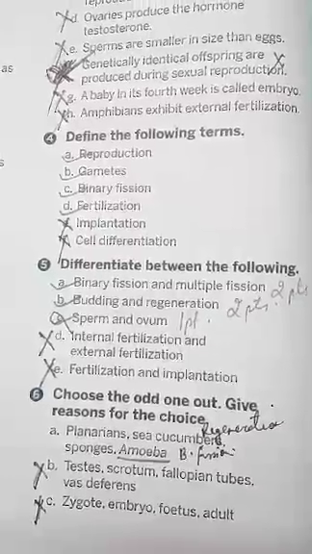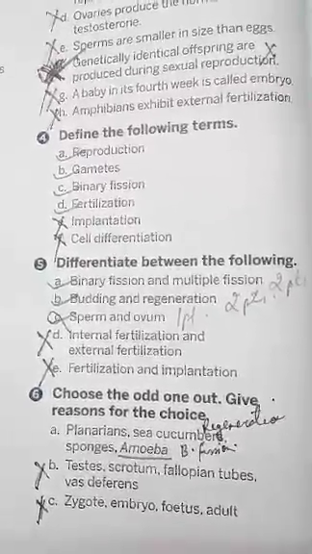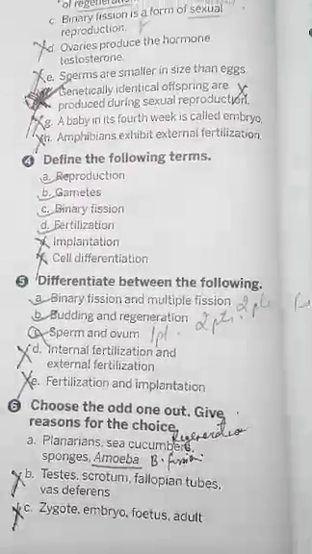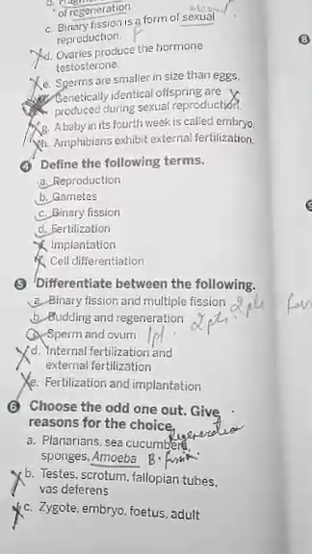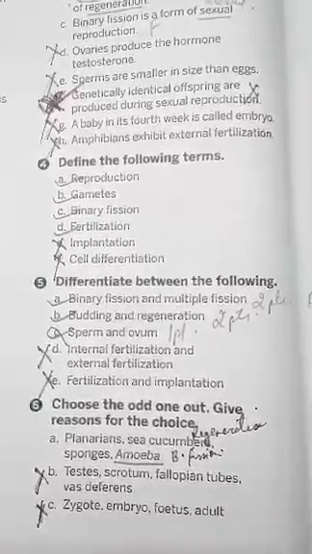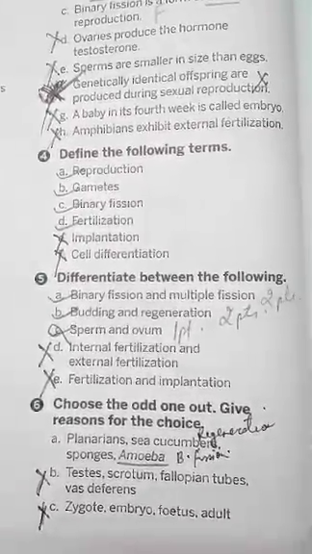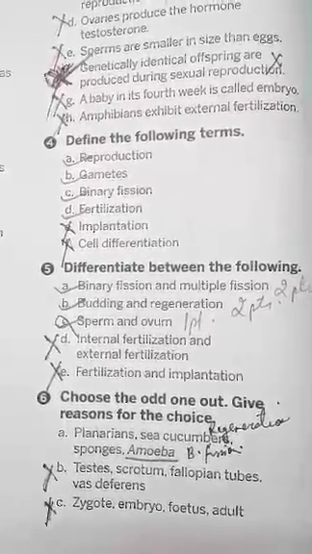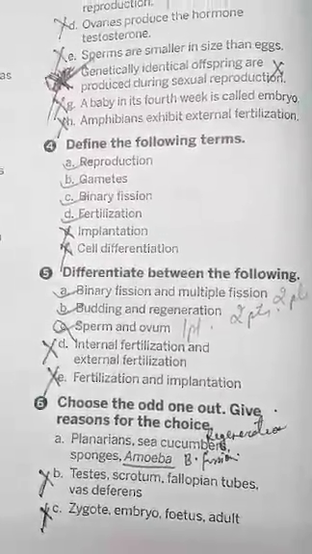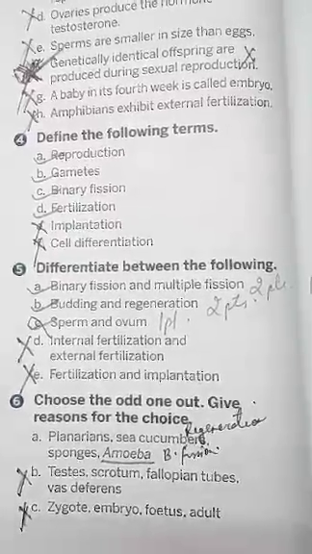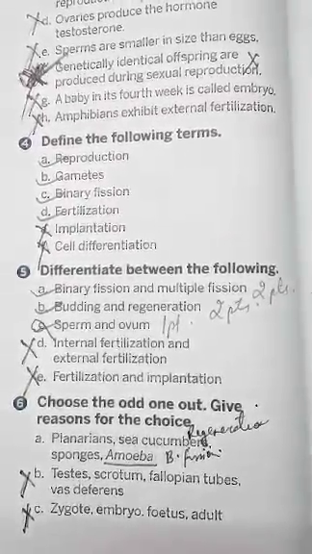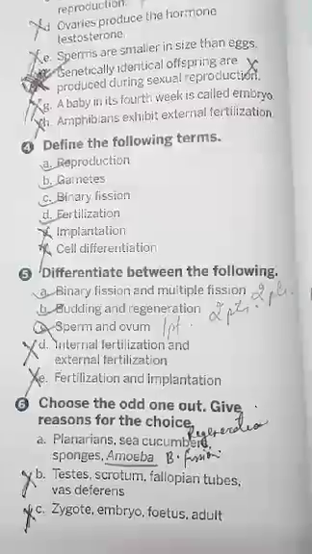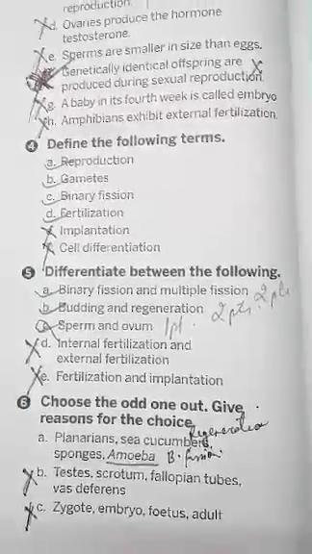Number 1, that is binary fission and multiple fission. Here children, you will write down 2 points. First point, you will write down the definition which I have marked in the book. What is that? It is the mode of reproduction in which the parent cell divides into two nearly equal sized daughter cells. And what is multiple fission?